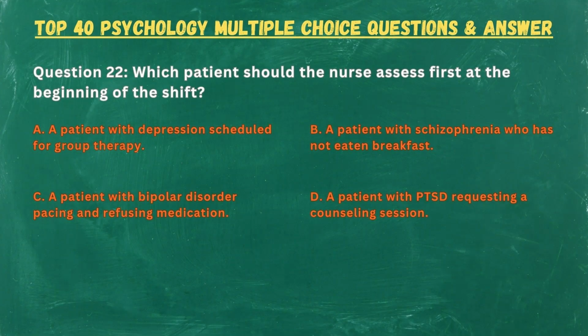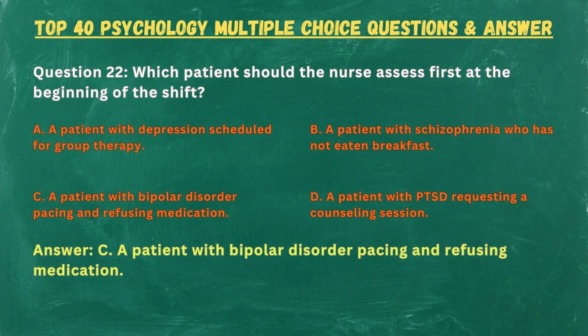Question 22. Which patient should the nurse assess first at the beginning of the shift? A. A patient with depression scheduled for group therapy. B. A patient with schizophrenia who has not eaten breakfast. C. A patient with bipolar disorder pacing and refusing medication. D. A patient with PTSD requesting a counseling session. Answer: C. A patient with bipolar disorder pacing and refusing medication.